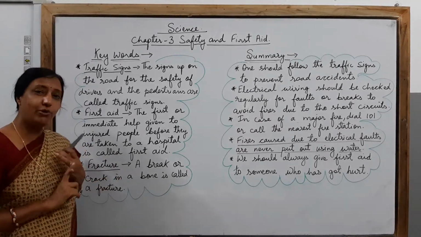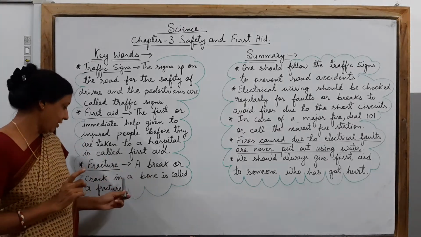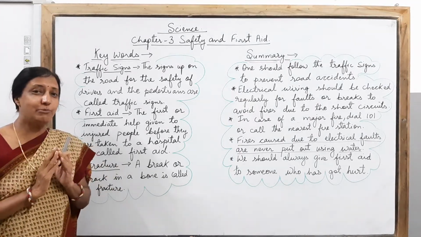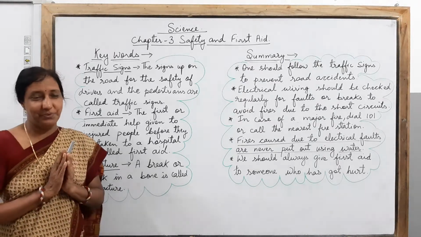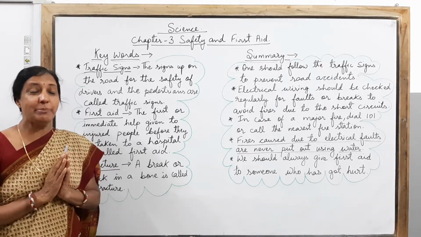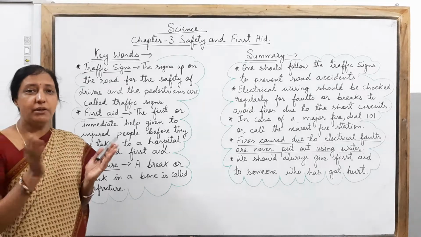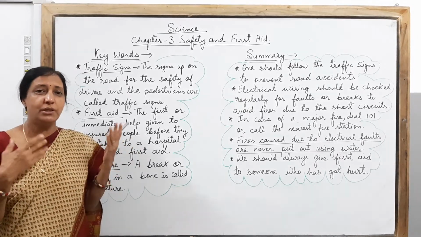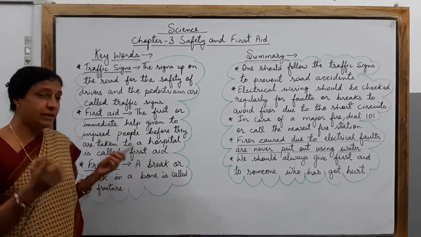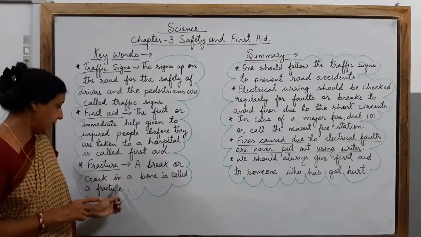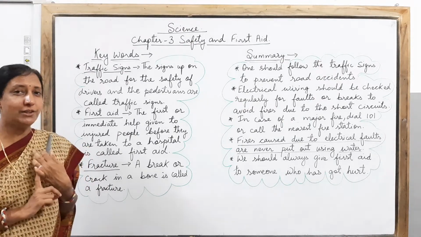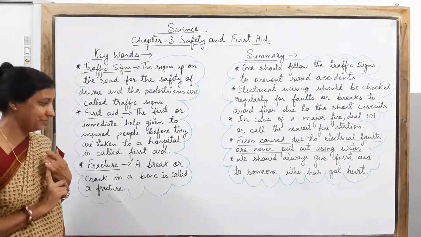Next children, the keyword is fracture. Children, a break or crack in a bone is called a fracture. As you must have seen some children when you are playing in the playground, at times a child tends to fall, or it can happen anywhere. A fracture can take place anywhere. A person can slip down in any place, in the bathroom, in the house, maybe on the road, or meet with an accident. So a fracture can happen, and that means a break or a crack in a bone is called a fracture. Again, this needs to be treated in the hospital in the presence of a doctor.